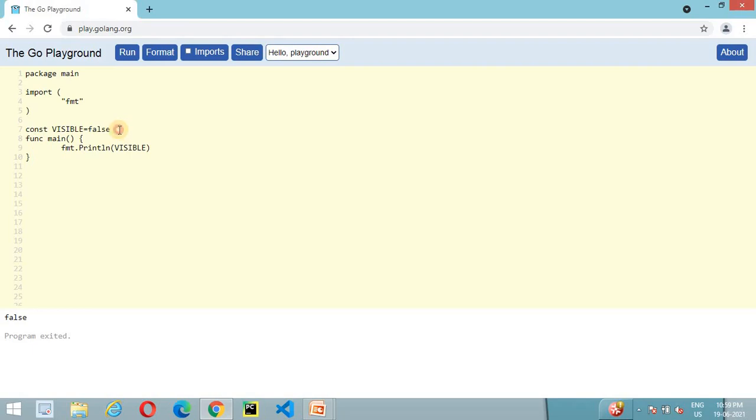So here we cover one type of constant variable. Generally you can use any name if you want to declare a constant, but if you want to declare a public constant, then the first letter must be a capital. The best practice is that if you want to declare any constant inside your program, then always use uppercase letters. Like here we declare a visible variable, and in this case we use all letters in uppercase.